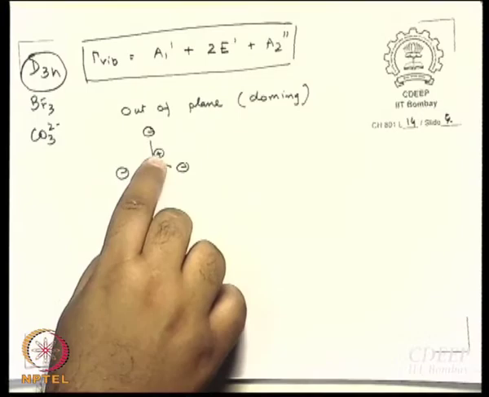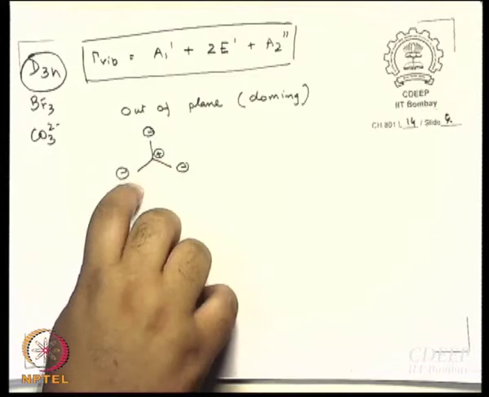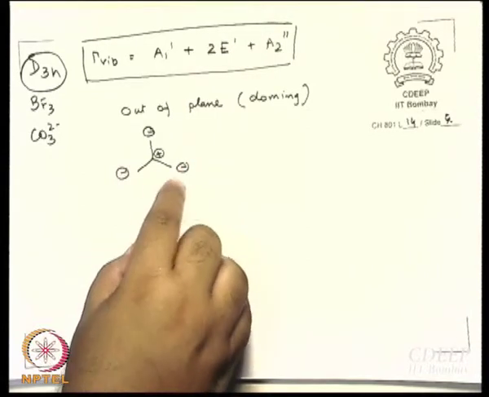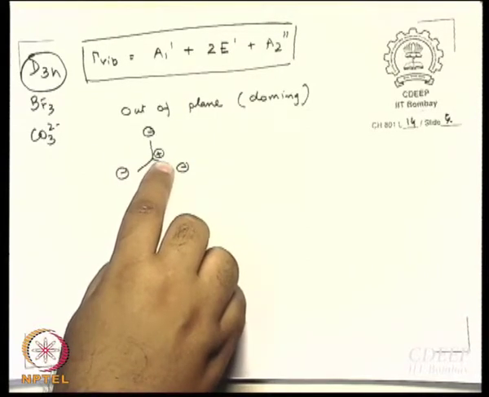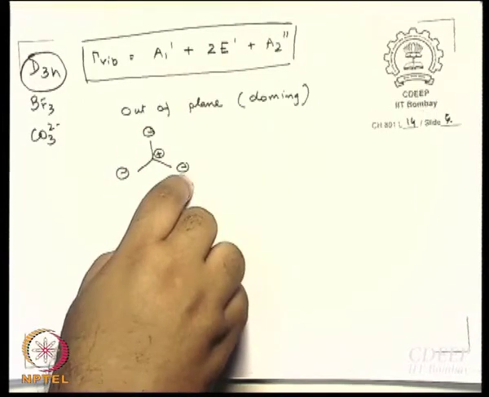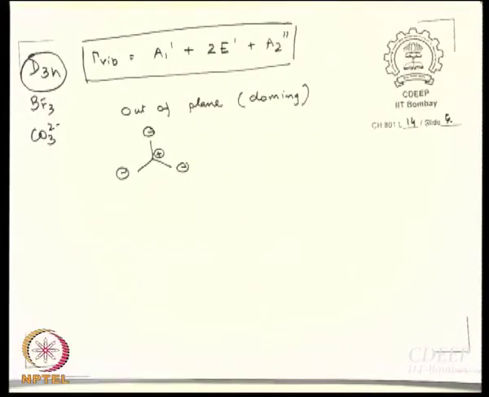Plus means this atom is coming and trying to hit you, and minus means these atoms are scared of you and are running away from you. Right now they are in the plane. This atom gets curious and comes towards you. It wants to see what exactly you are made up of, and these three atoms have had dinner and they are running away. That is the meaning of plus and minus here, isn't it? Plus means out of plane motion towards me, minus means out of plane motion away from me.